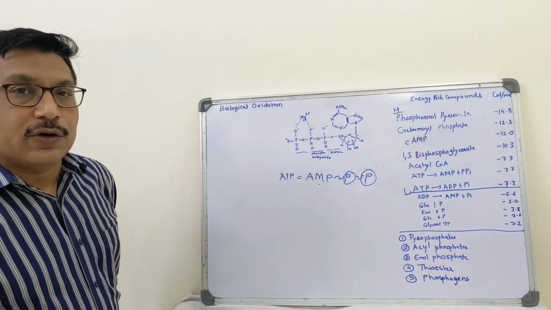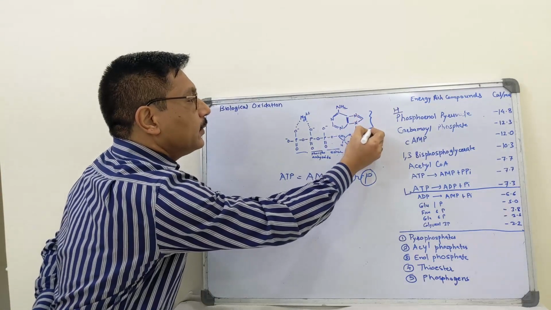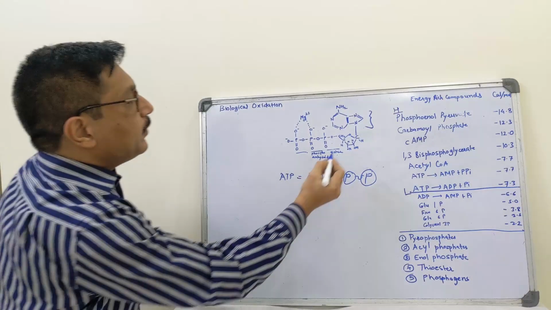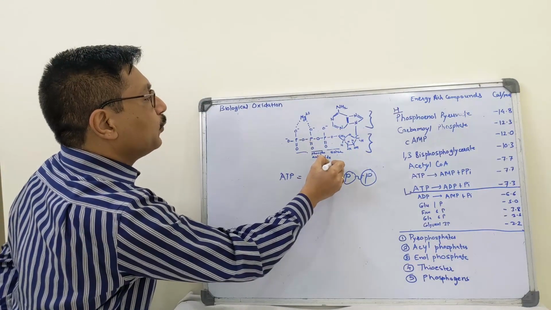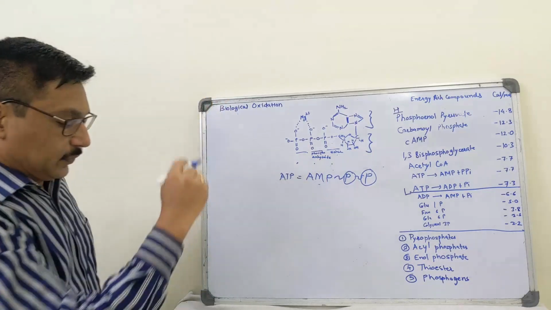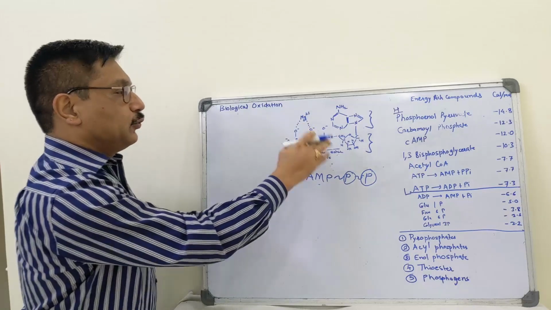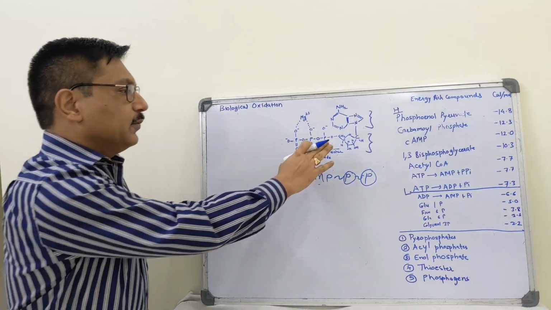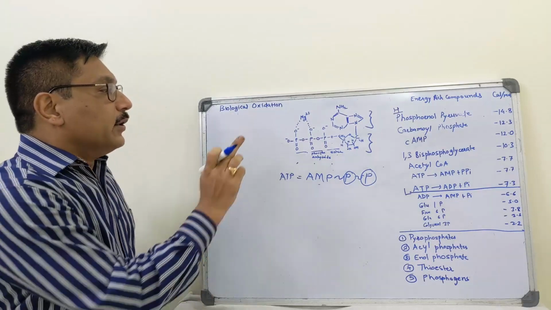Let us see the structure of this ATP. It contains adenine, then a ribose sugar, and then 3 phosphate groups: 1, 2 and 3. The first phosphate group is attached to the ribose sugar with the help of an ester linkage. It is not a high energy bond.